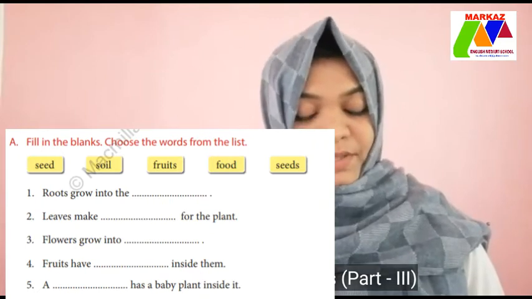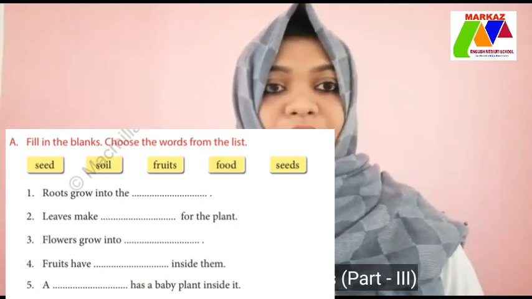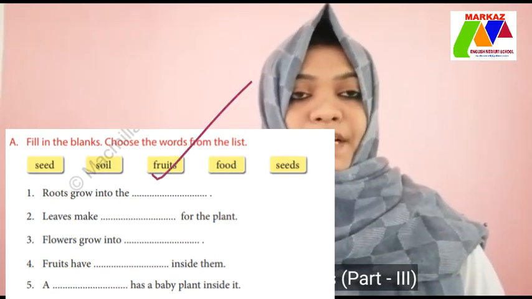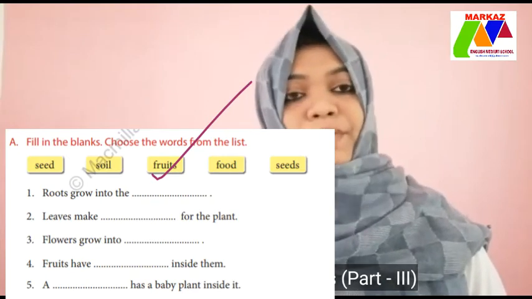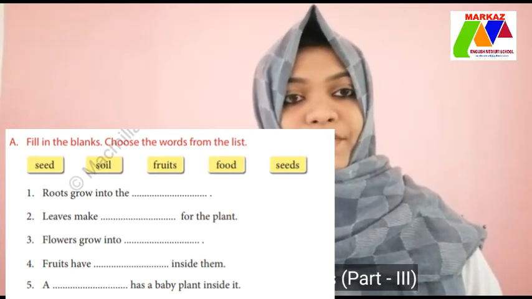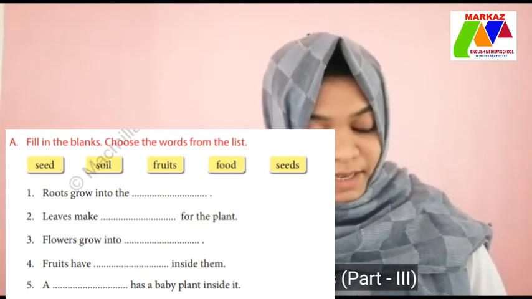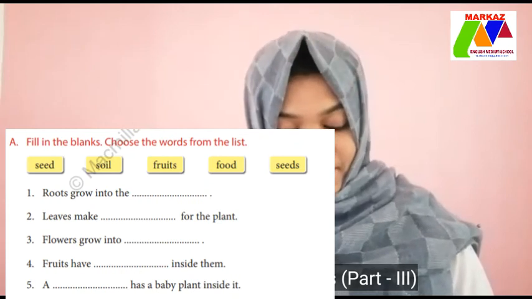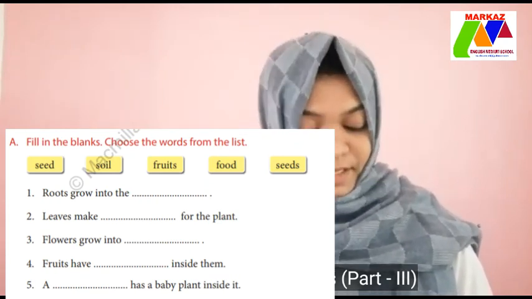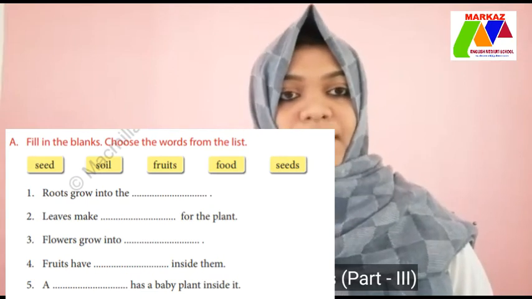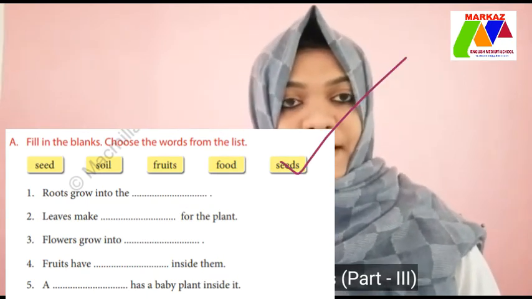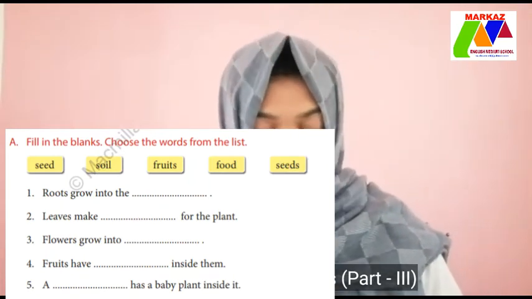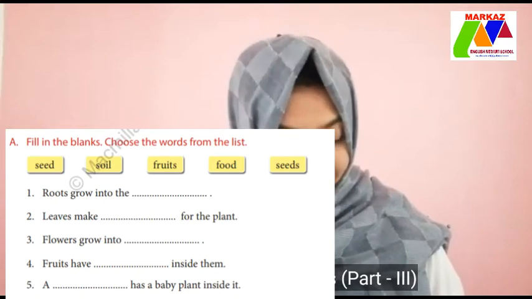Flowers grow into dash. Yes, flowers grow into fruits. Flowers become fruits. Okay, F-R-U-I-T-S. All of you write down. Then fourth one. Fruits have dash inside them. What will you write there? Fruits have seeds. Very good. Fruits have seeds inside them. S-E-E-D-S. Seeds. Okay. Then fifth one.